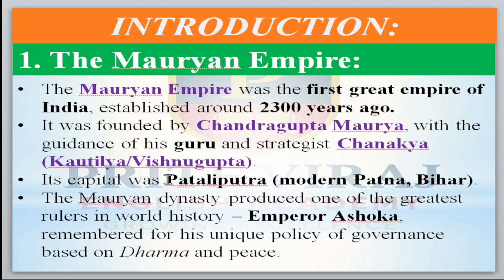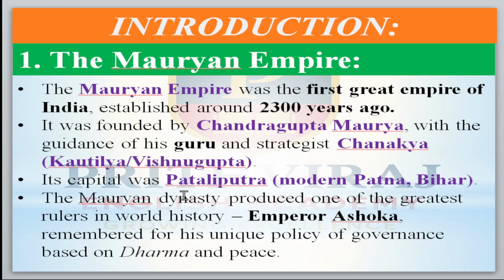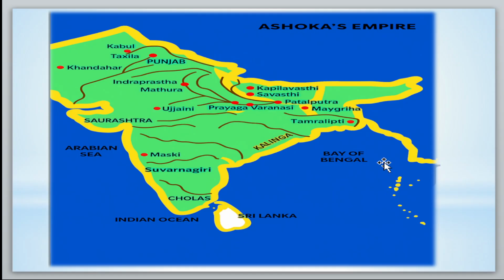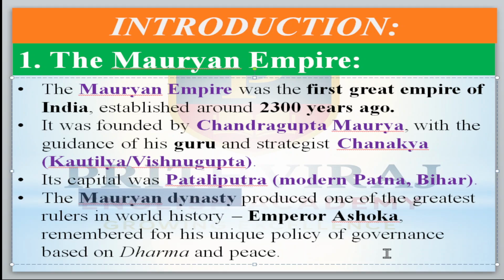The Mauryan capital at that time was Pataliputra, in Bihar. Nowadays it is called Patna of Bihar. Understood my point? The Mauryan dynasty produced one of the greatest rulers in world history, none other than Emperor Ashoka. He is remembered for his unique policy of governance based on dharma and peace. Dharma and peace. Understood my point? Now move to the next one.